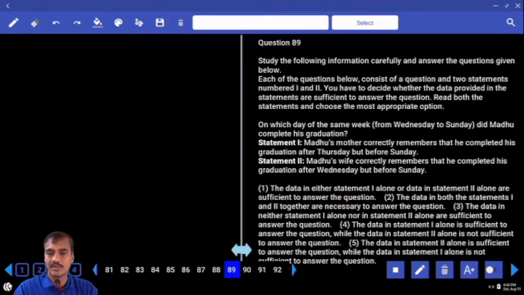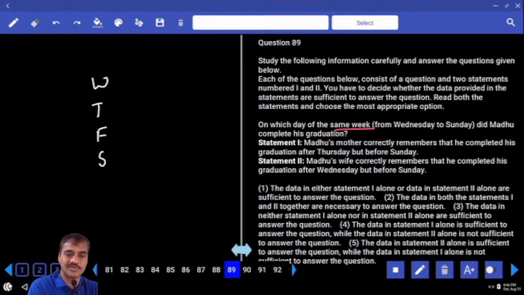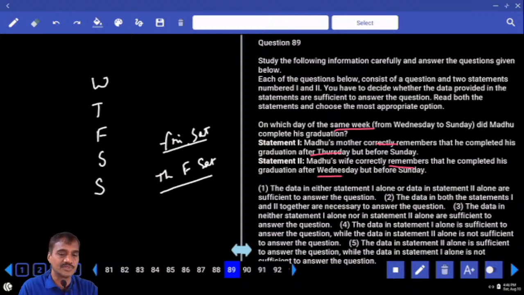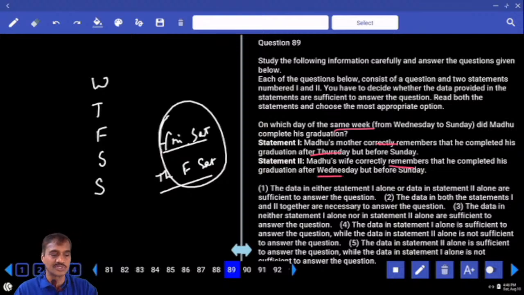The next one, 89. On which day of the same week from Wednesday to Sunday, Wednesday, Thursday, Friday, Saturday and Sunday, 5 days, did Madhu complete his graduation? Madhu's mother correctly remembers that he completed it after Thursday, before Sunday: Friday, Saturday. There are two different answers. His wife correctly remembers that he completed his graduation after Wednesday but before Sunday: Thursday, Friday or Saturday. Here there are two, here there are three. Friday and Saturday are common in these two, isn't it? Hence, by combining these two also, it cannot be determined. Then what is your answer here? Data in neither one nor two, choice 89.